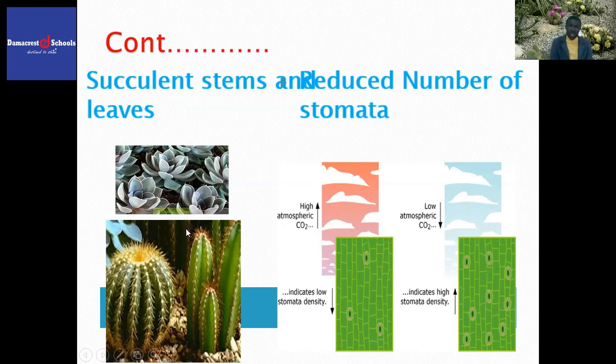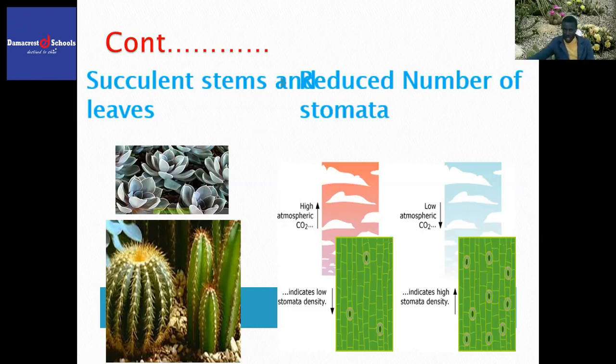Now, how can we present our point in a good way that will earn you marks? You will simply say some xerophytes have got succulent stems and leaves rich in parenchyma tissues that store water that the plant is able to use during prolonged drought or during dry conditions.